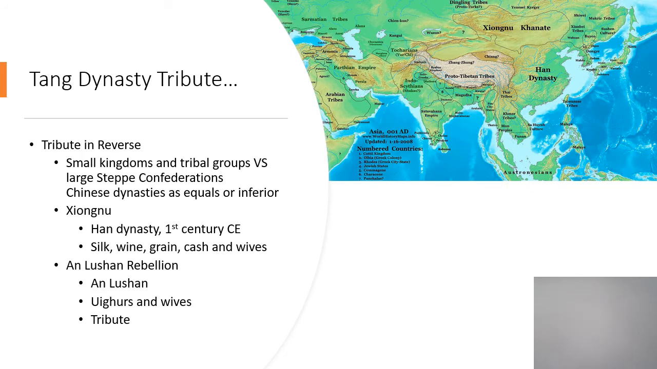All right, so let's talk about how the tribute system worked in reverse sometimes. Small kingdoms and tribal groups versus large steppe confederations. What I want to talk about here is that a lot of times China was the hammer and could exact tribute from the kingdoms, and people were willing to pay because China was stronger than them. Anybody they encountered, due to the disparity in their strength and prestige, would pay tribute.